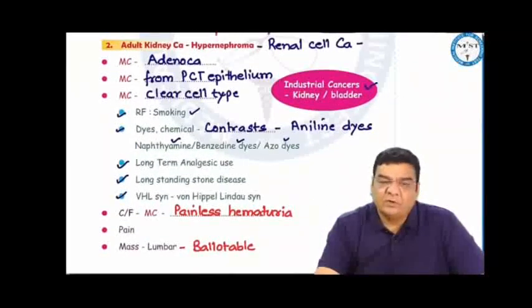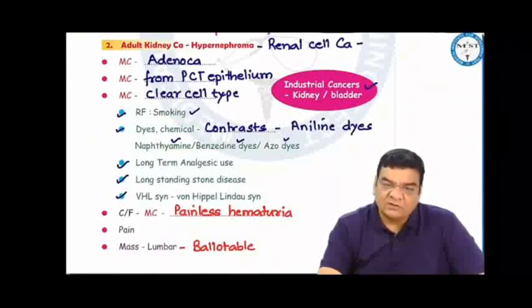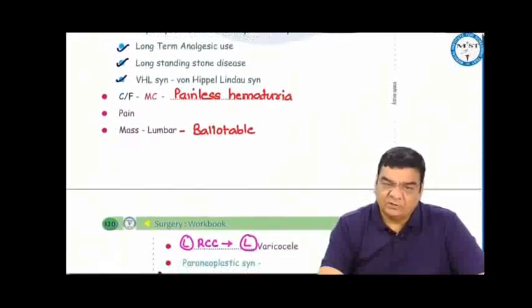Adult kidney cancer, hypernephroma or renal cell carcinoma. Most commonly it is adenocarcinoma arising from the proximal convoluted tubular epithelium. Most commonly it is a clear cell type. Kidney and bladder cancers are known as industrial cancers. The most important risk factor is smoking. However, various dyes, chemicals, contrast like aniline dyes, naphthalene, benzidine, azo dyes, long-term use of analgesic, long-term stone disease, von Hippel-Lindau syndrome can be associated with kidney cancer.